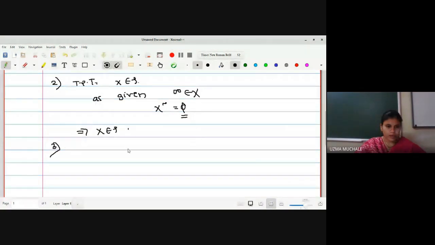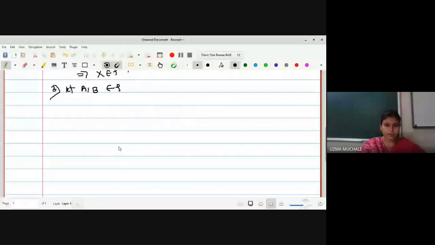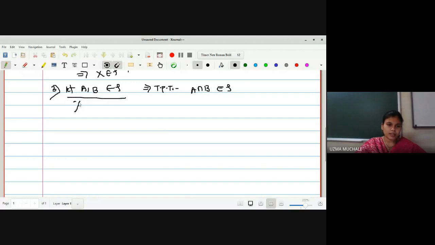Let us go for the third one. What is the third property? Let A and B be members of tau. We have to take any two members of tau and prove that A intersection B is a member of tau. Now, to be a member of tau, there are two categories. Either infinity is a member or infinity is not a member. If infinity is a member, then its complement should be a finite set. And if infinity is not a member, then it is directly a member of tau. What are A and B? These are nothing but subsets of X.